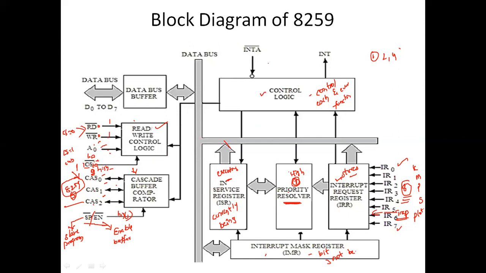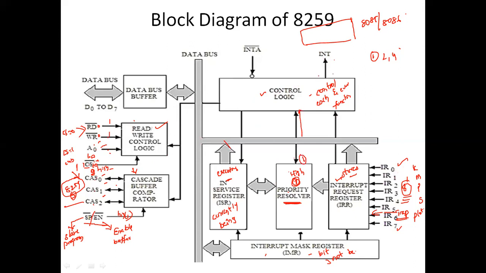It has this INTA bar and INT pin. This INT is connected to the 8085 or 8086. Fine. So here this pin INTR is connected to the other microprocessor for taking the interrupt request. Suppose, out of 8 interrupts, this priority resolver selected one, which is going to be sent to the control logic.